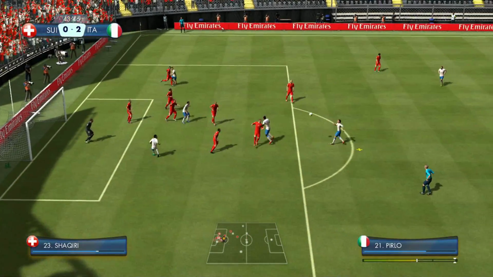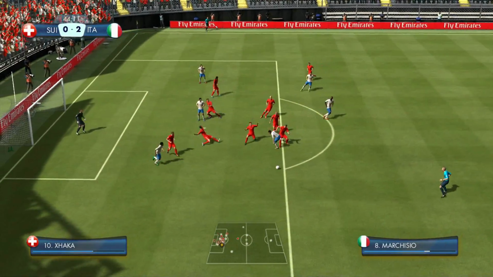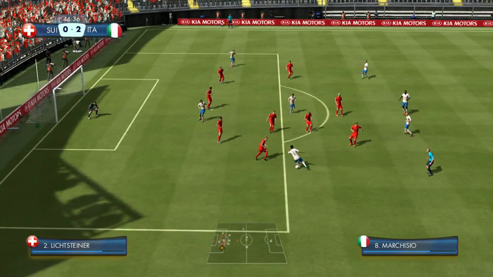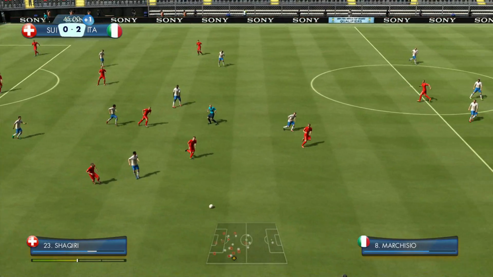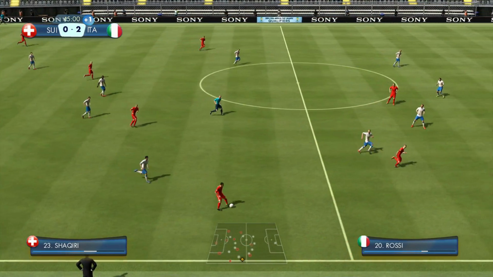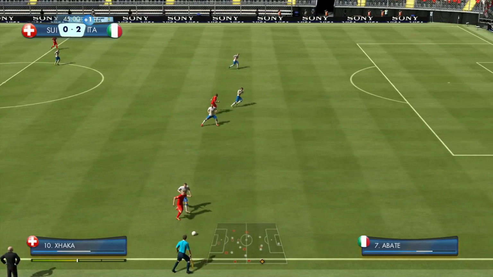What a ball that was, but not met by anybody. Pirlo. Oh, he went for the shot and just denied. Still in Italian hands here. That could have been a penalty, but no, referee waves it away. Shaqiri on the ball. Final chance for Switzerland in this half.